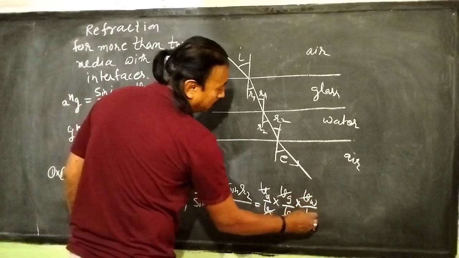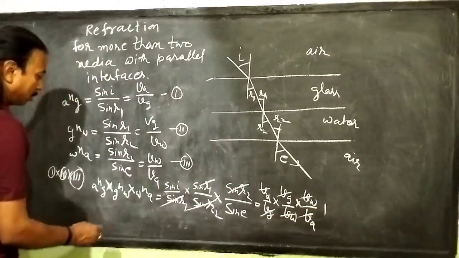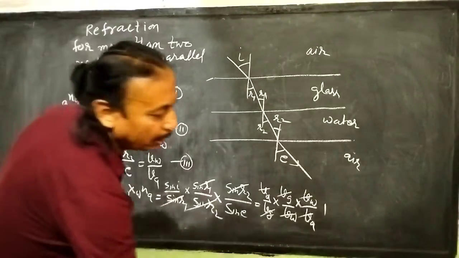All will be cancelled out in turn, equal to 1. So we get a relation.